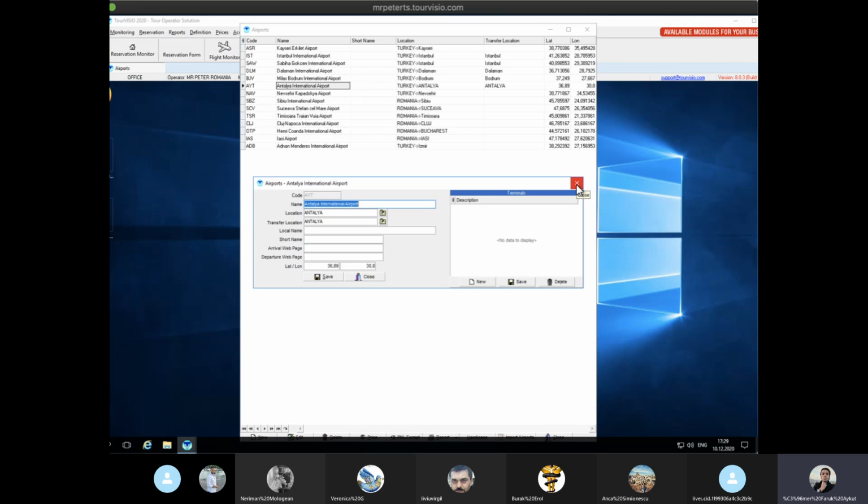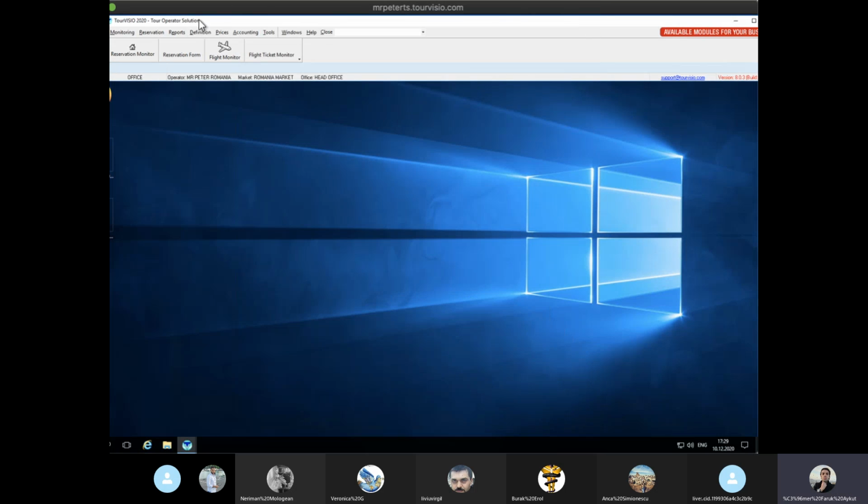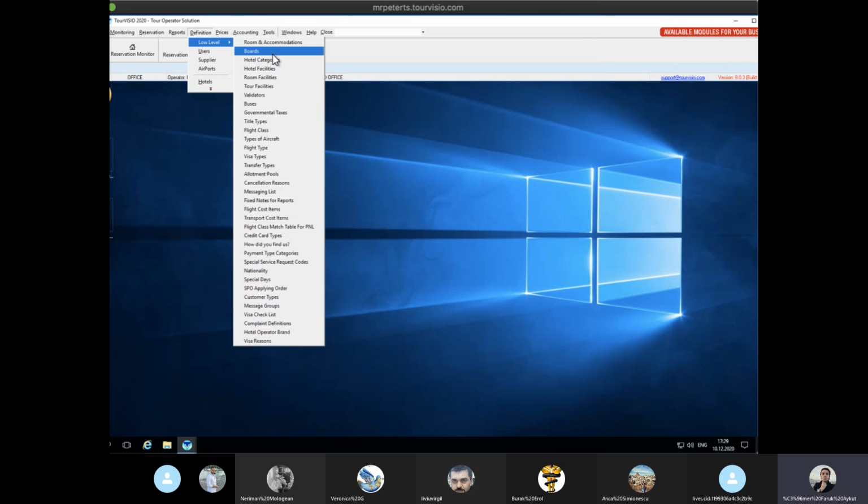PNL formats. As I know, we have two different PNL formats: one we give to the police department and one we give to the airlines. So we need to give Turvisio the formats that we are using.